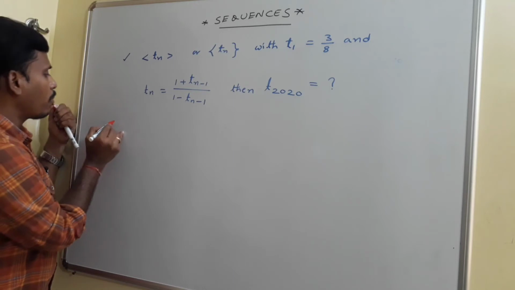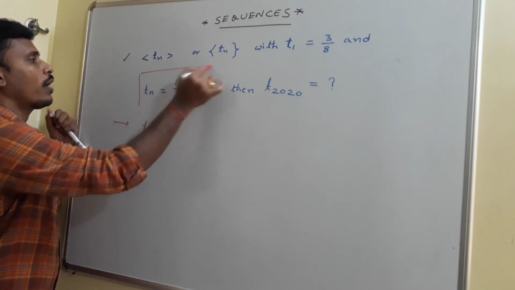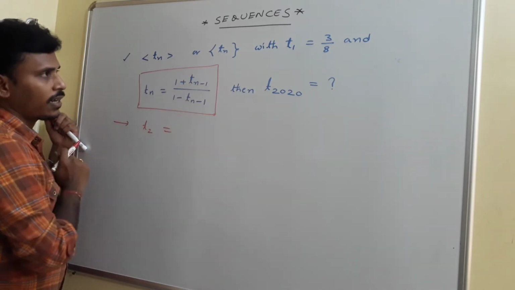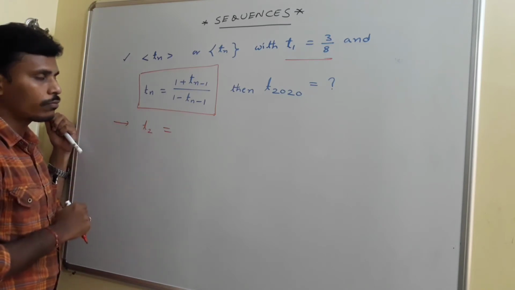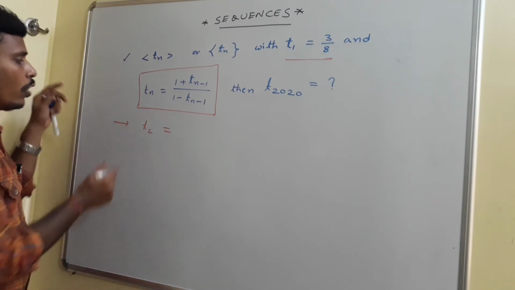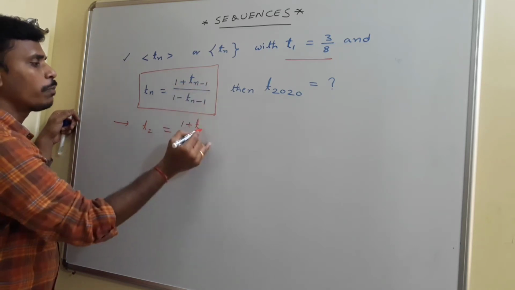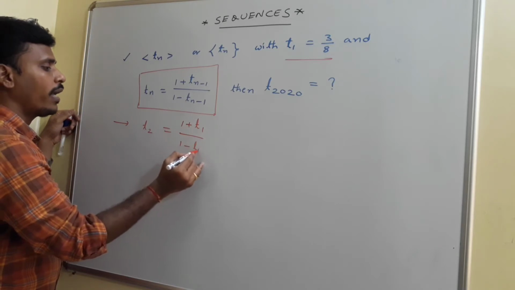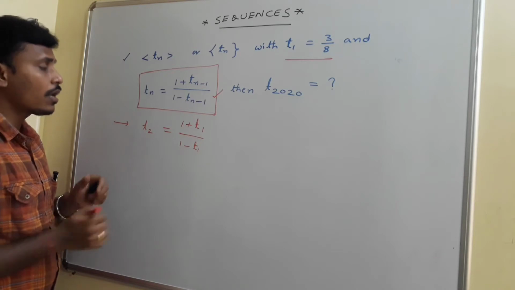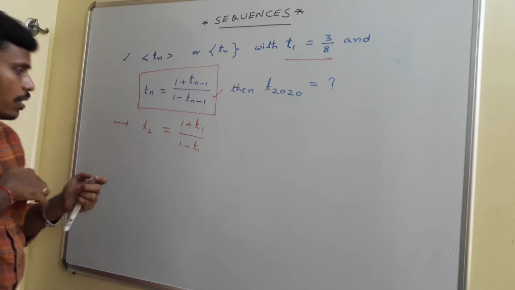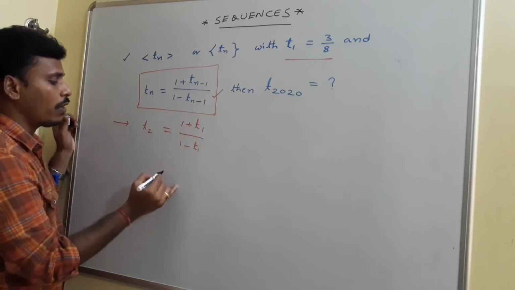So I am going to find the second term of the sequence. I need the second term because the first term is already there. For the second term, you just take n is equal to 2. If n is equal to 2, T2 is equal to (1 plus T2 minus 1), its before term, divided by (1 minus T1). This rule suggests that every term is 1 plus its before term divided by 1 minus its before term. So T2 is (1 plus T1) by (1 minus T1).